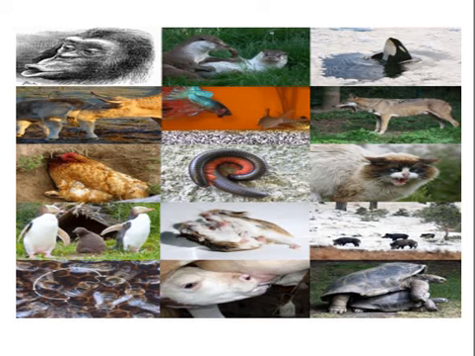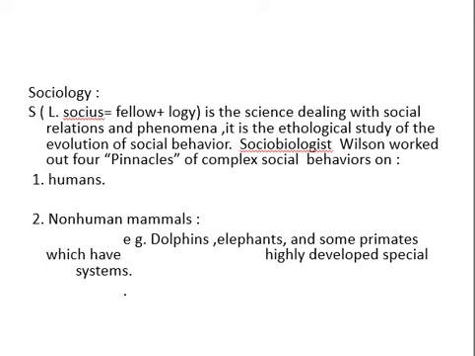And a mother chicken is just sheltering its chicks under the wings, and penguins are just showing reproductive behaviors. And sociology, socius means fellow and logy means knowledge, is the science dealing with social relationships and phenomena. It is the ethological study of the evolution of social behavior.